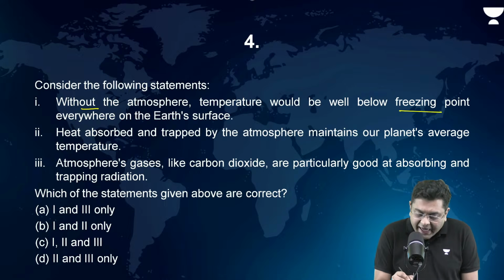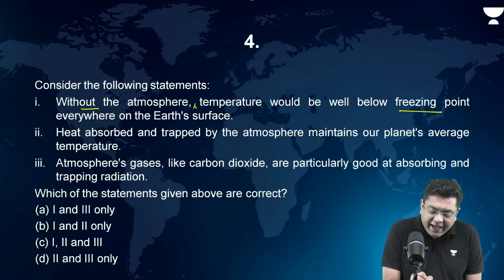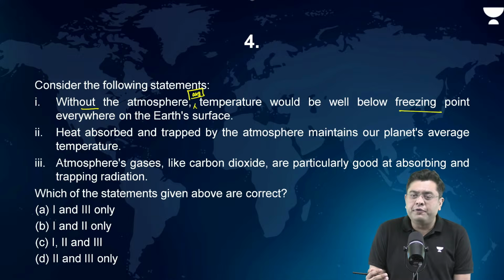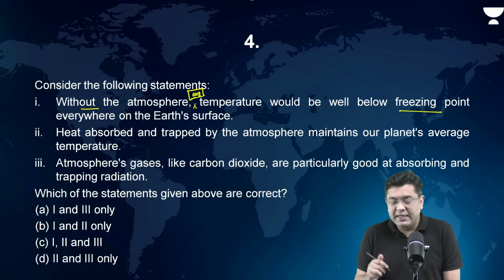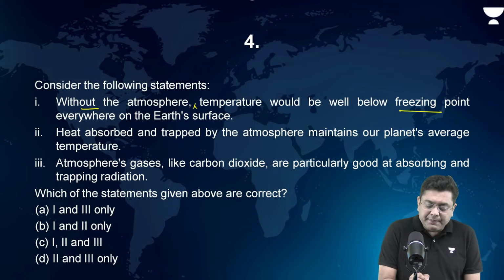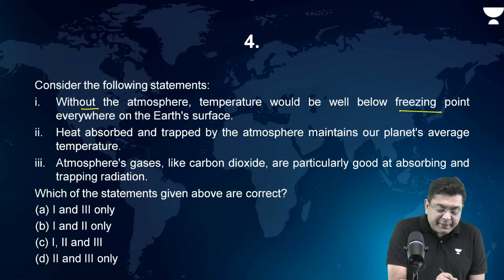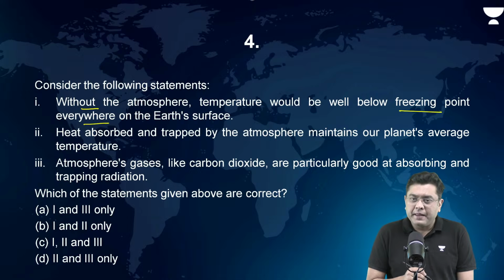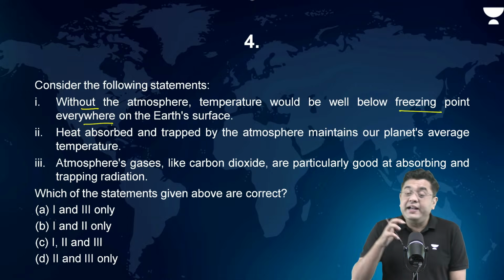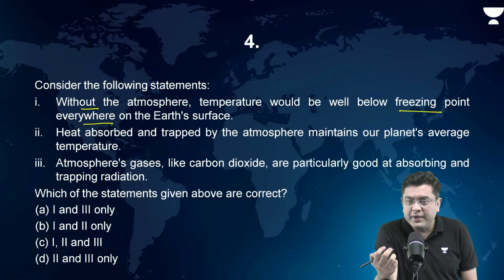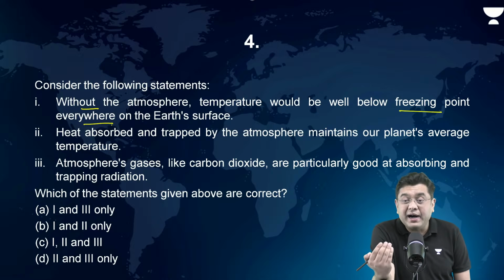Please understand, had there been a mention that average temperature is below freezing point, it would have been correct. But there is no average temperature mentioned. It is mentioned everywhere. Now, for the side which is facing the sun, temperature will be higher than freezing point. What is the evidence for that?